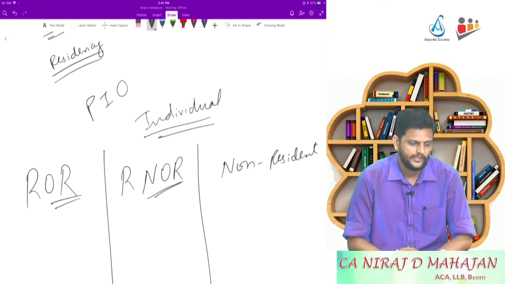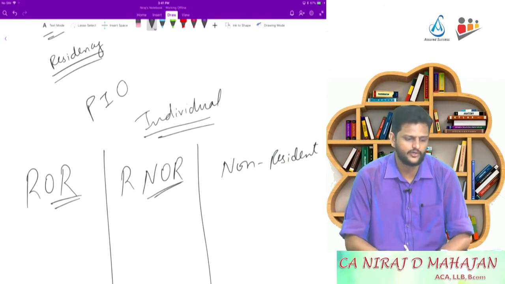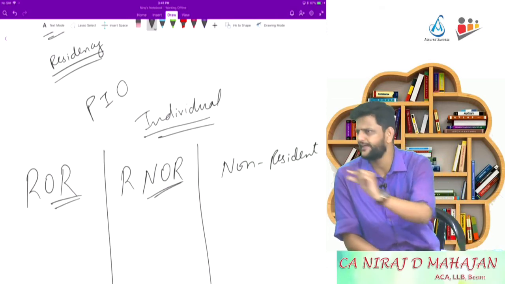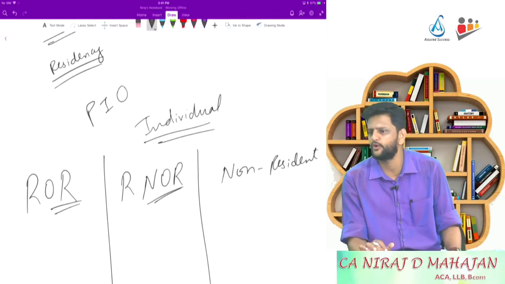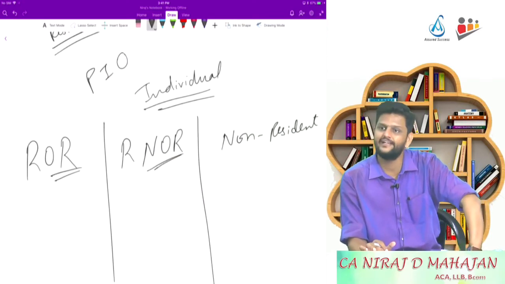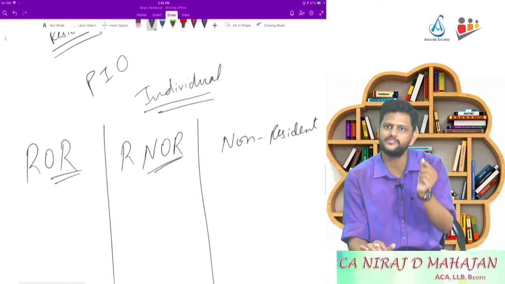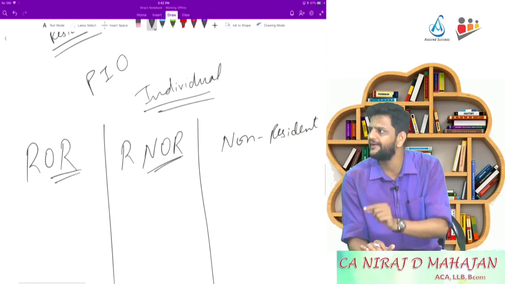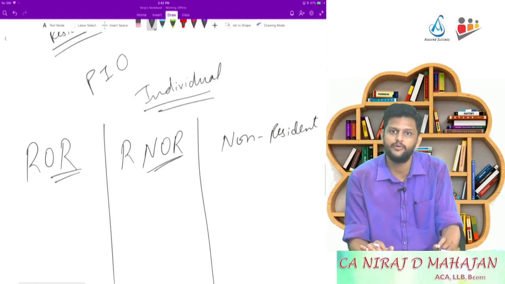And income which accrues or arises outside India, being derived from a business controlled from or profession set up in India. Right now, temporarily forget the second part. Just focus on the first paragraph. What does it say? What is important over there? In India. Pay attention now. That income which accrued or arose only in India, that income is taxed for RNOR. Compare that with ROR.